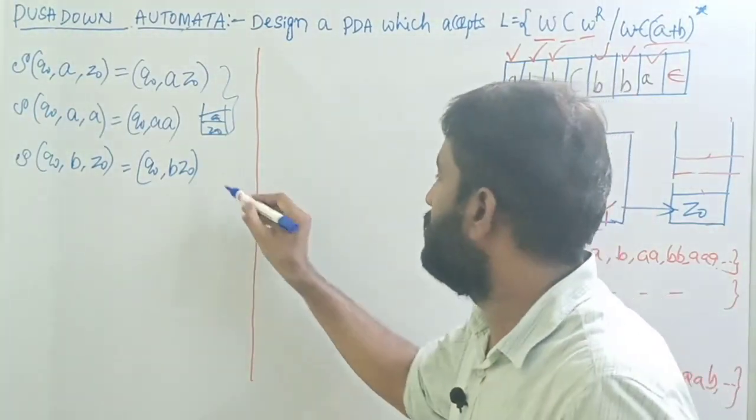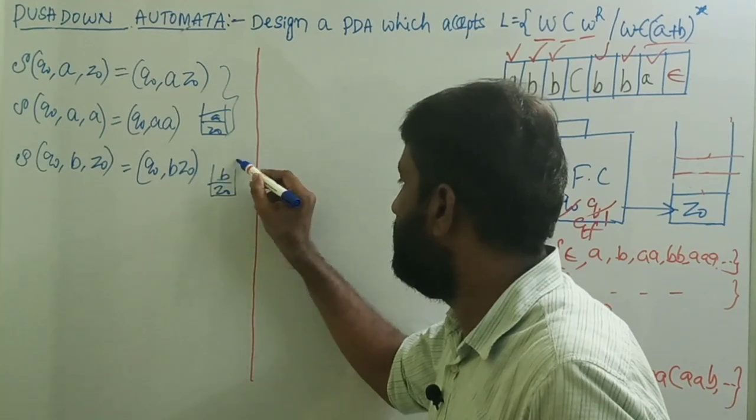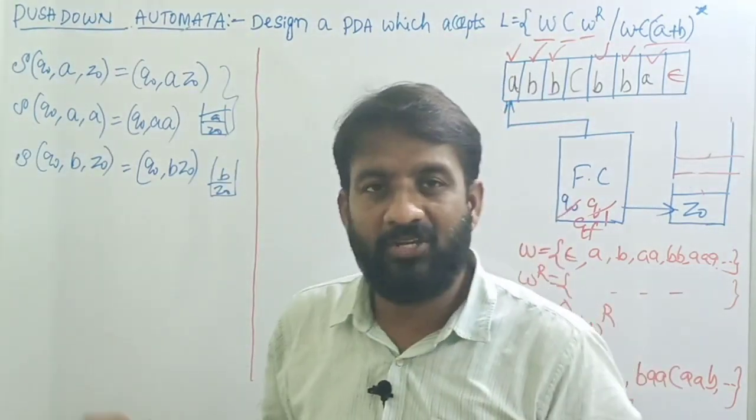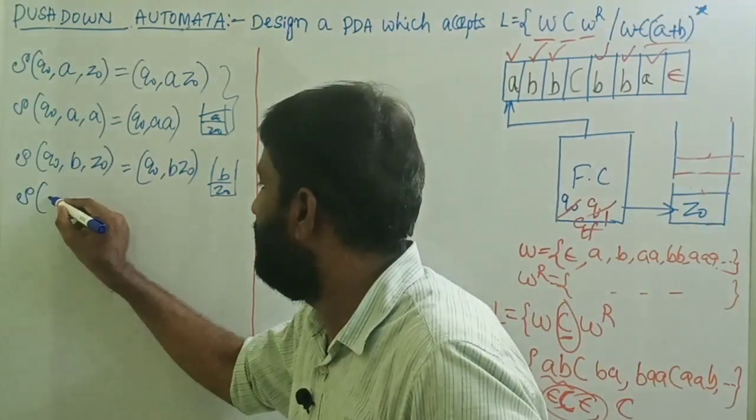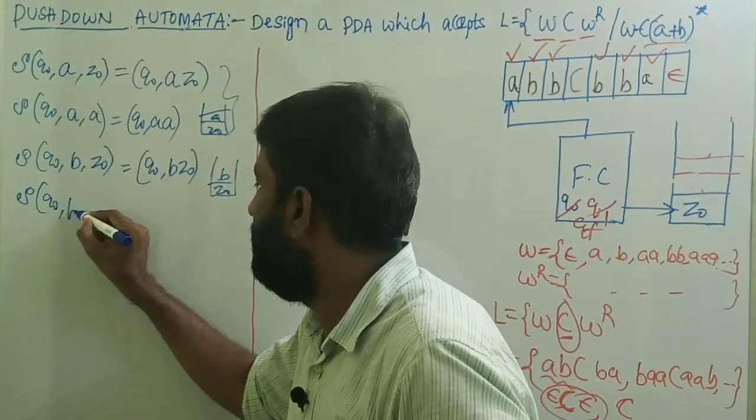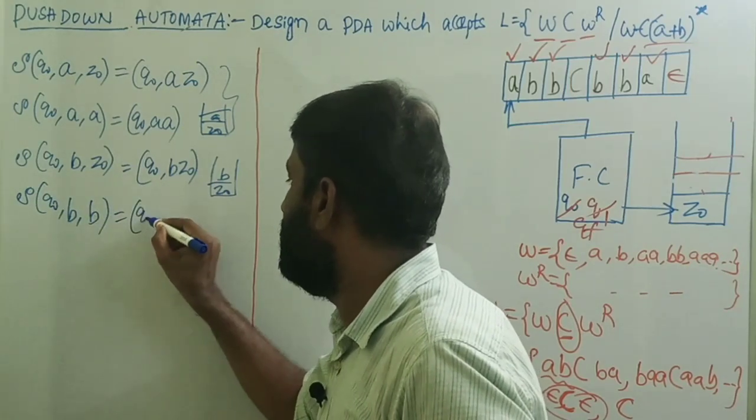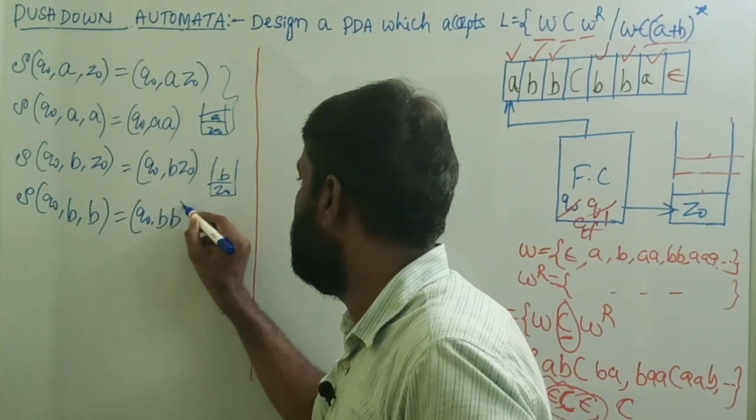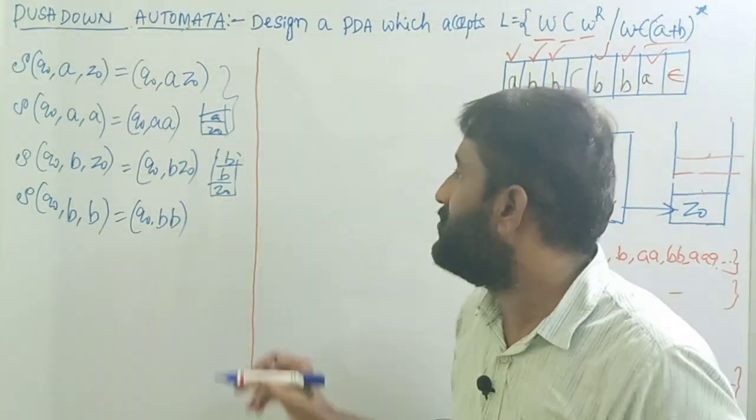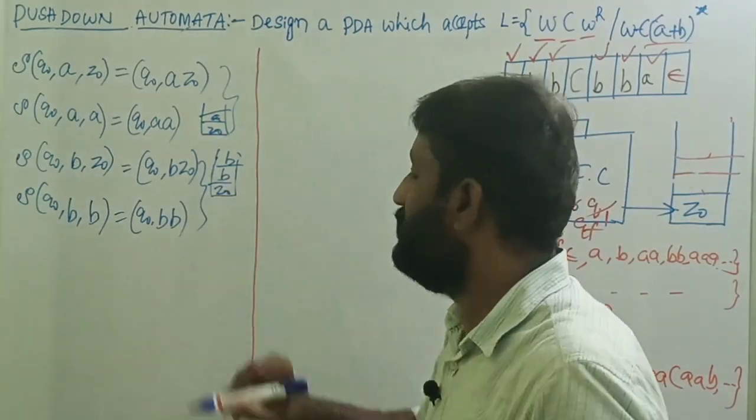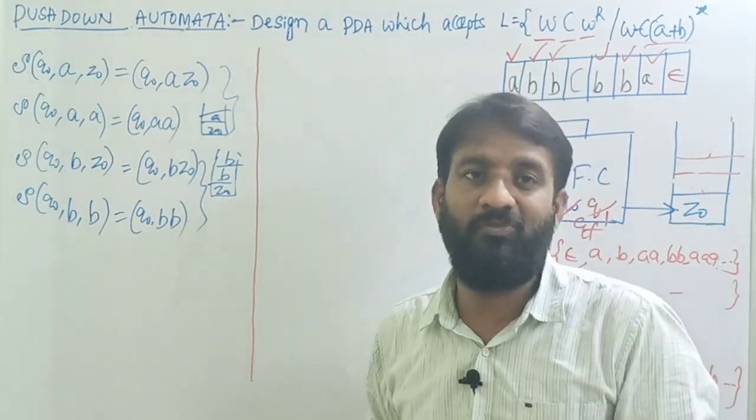Okay, the stack looks like Z0, and now the top of the stack is B. Let's assume the next input symbol is also B. So transition of Q0 B, top of the stack is B, that equals Q0 B B. So we are adding one more B onto the stack. These two transitions belong to the case where the string starts with B and the second symbol is also B.